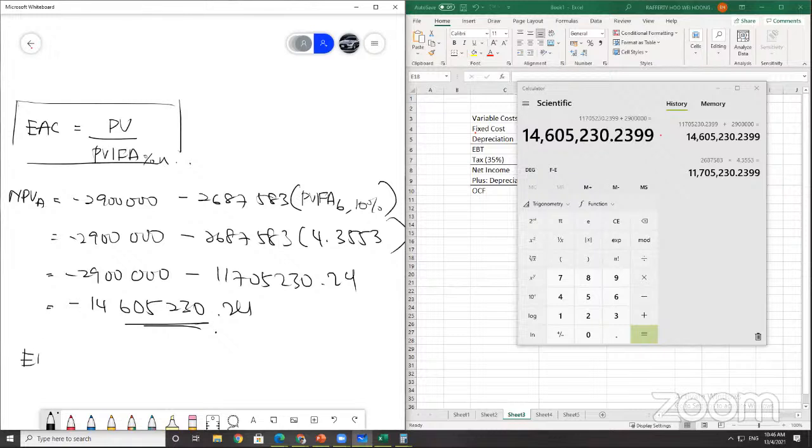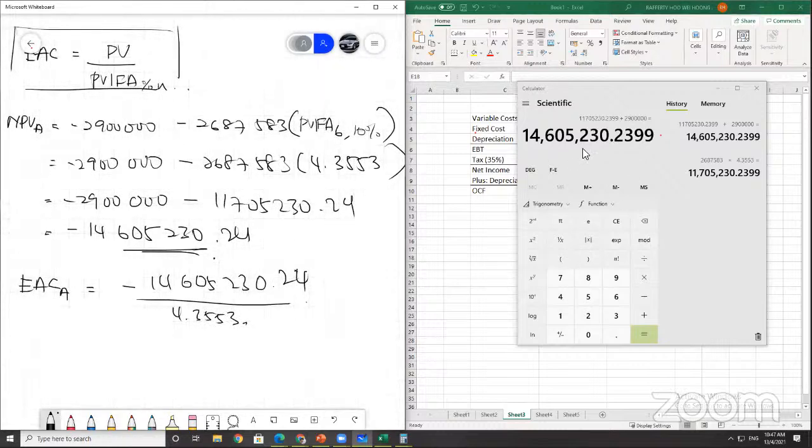Now you're going to get the EAC of A. Take this figure, negative 14,605,230.24, divided by the PVIFA again, which is 4.3553.